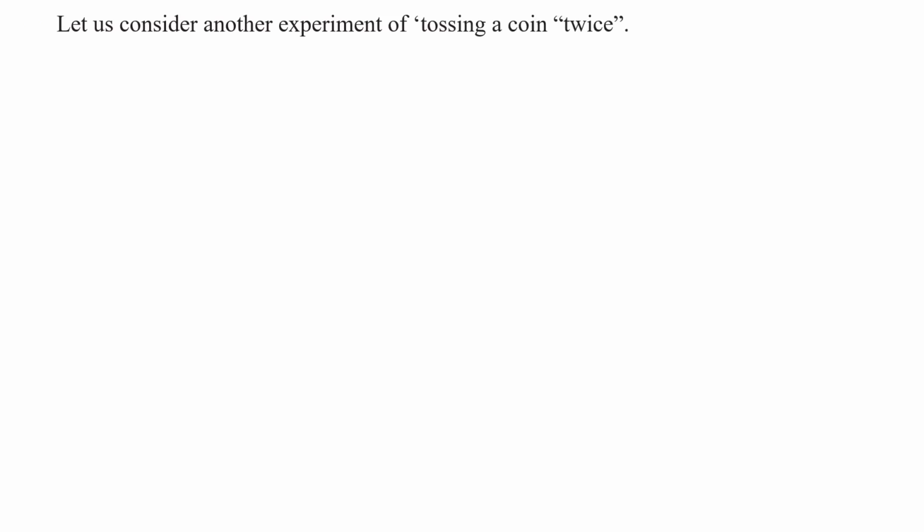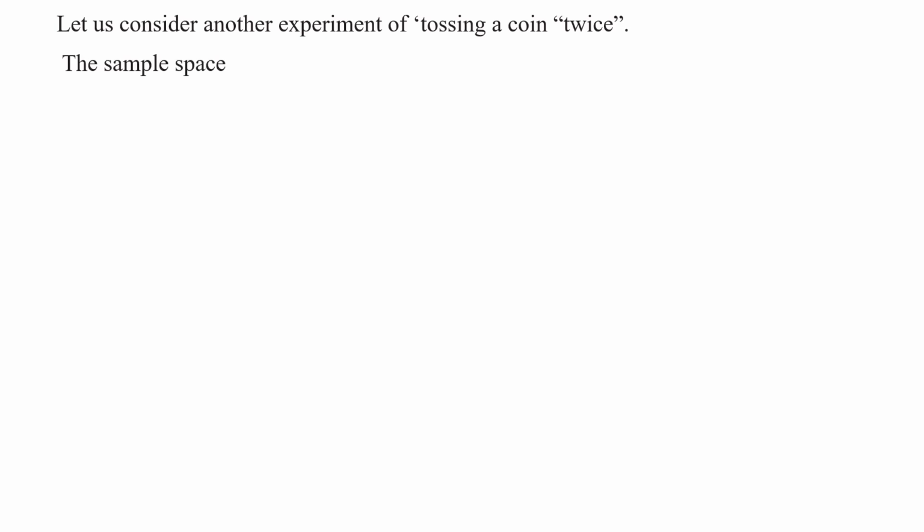Now let us take another example. Let us consider another experiment, tossing a coin twice. Can you write the sample space for this random experiment, my children?